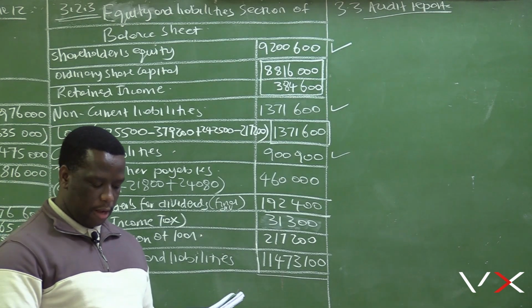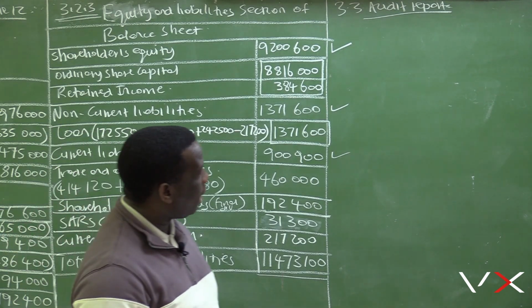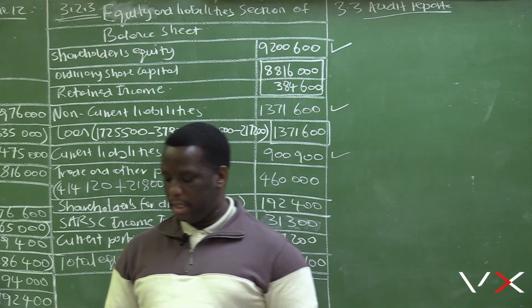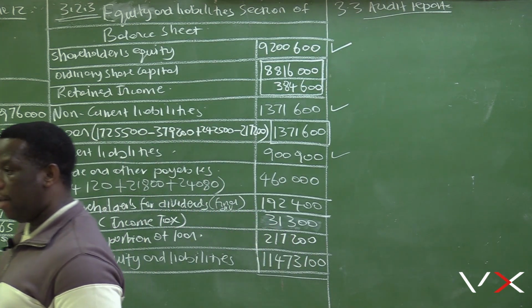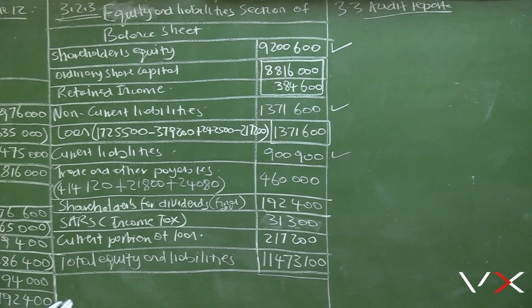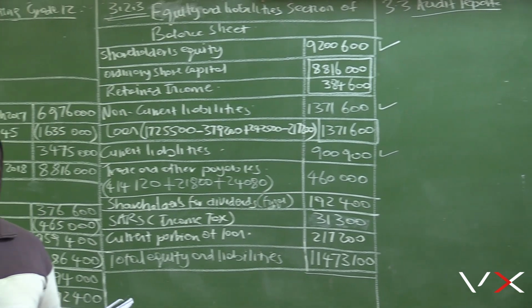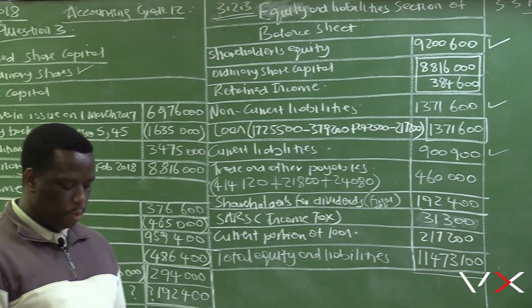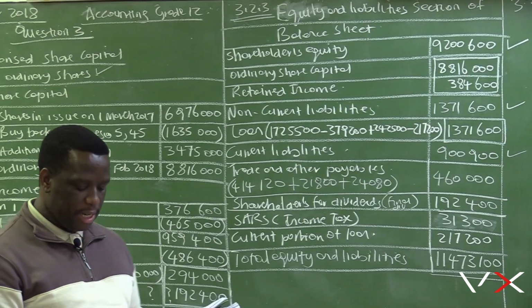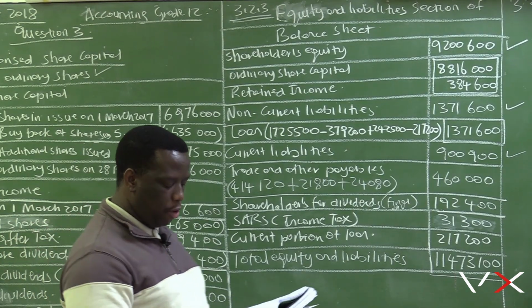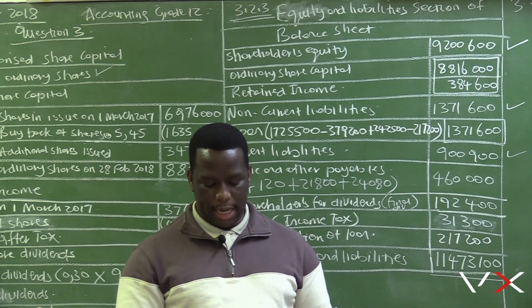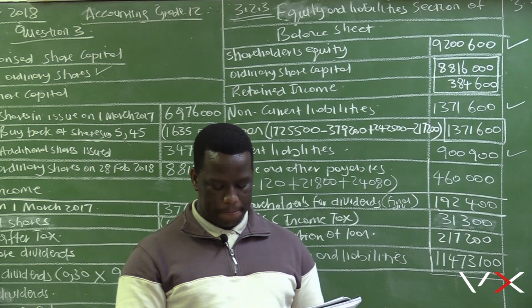So, to answer this question precisely, when you are answering why they have to stipulate the page numbers, the answer is that they are only accountable for the pages that they have stipulated. Like in this one, they are only responsible for pages 8 to 52. The opinion: in our opinion, the financial statements present fairly in all material respects the financial position of the company as at 28 February 2018.